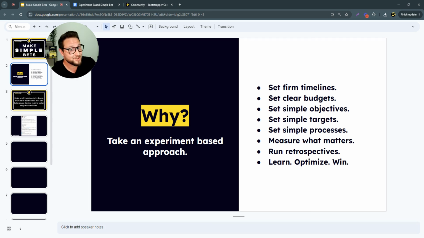We also want to make sure that we have very clear and firm budgets, right? Because we're running profit-led businesses, and all of the experiments that we're running are all tied inside of our North Star budget, right?